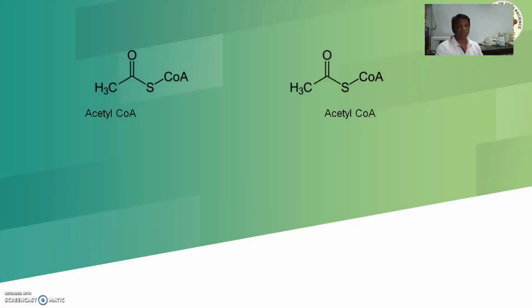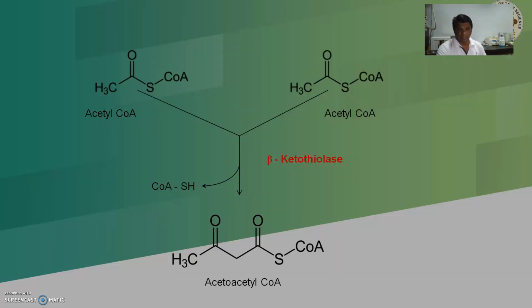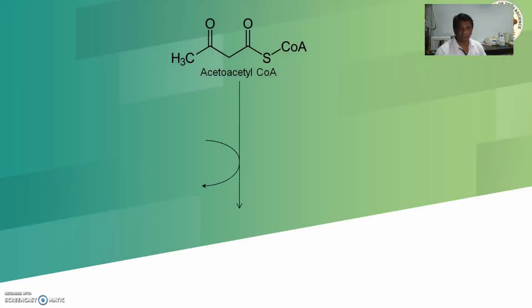Talking about this, two molecules of acetyl-CoA, the end product of beta oxidation, get associated and, in the presence of the thiolase enzyme, are converted into acetoacetyl-CoA.